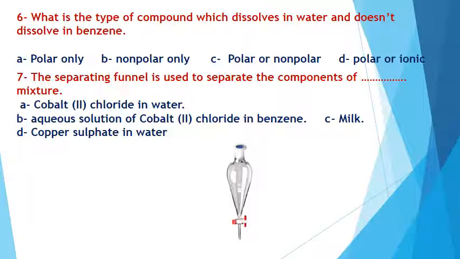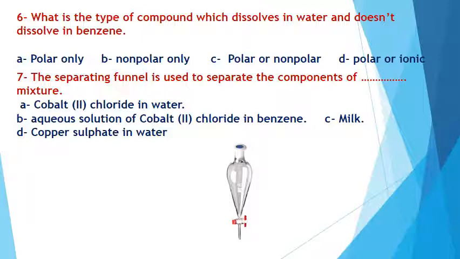Okay, number 6. What is the type of compound which dissolves in water and doesn't dissolve in benzene? Pay attention, water is a polar solvent, and the polar solvent dissolves the polar compound and ionic compound, while benzene is a non-polar solvent. Non-polar solvent dissolves non-polar compound only.